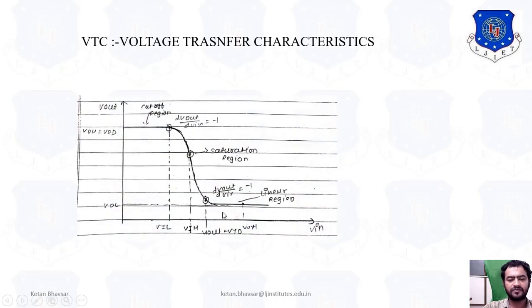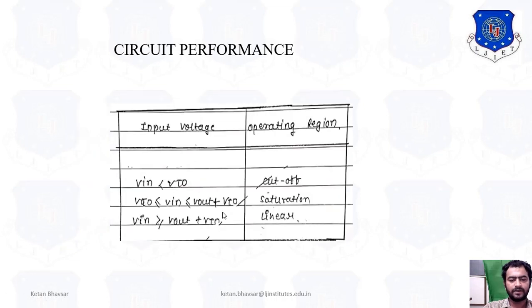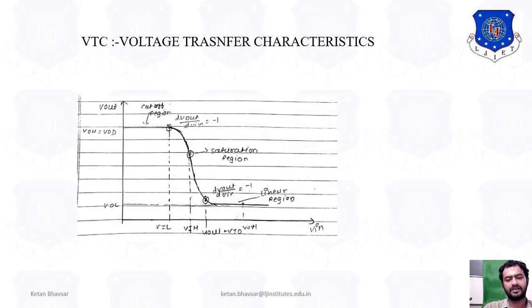And if Vin is greater than or equal to Vout plus VTO, meaning VGS is greater than or equal to VDS plus VTO, then it is in the linear region. So we can easily identify these regions, cutoff, linear and saturation, in terms of the voltage transfer characteristic.